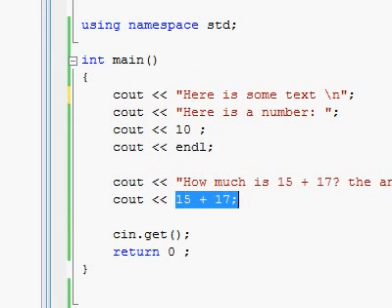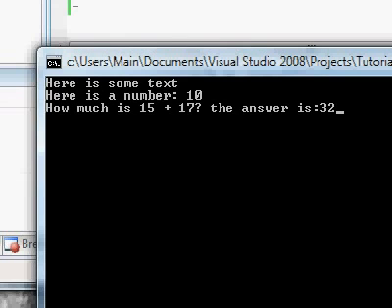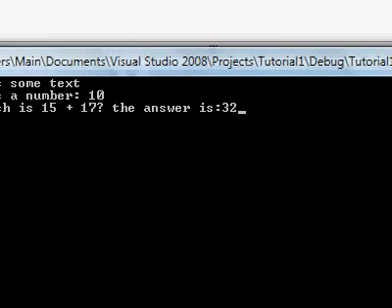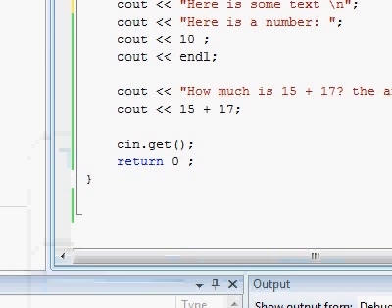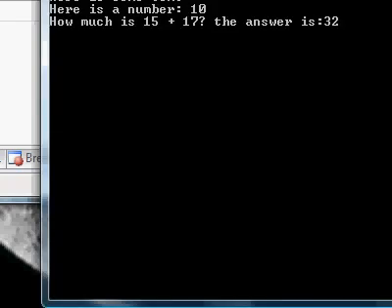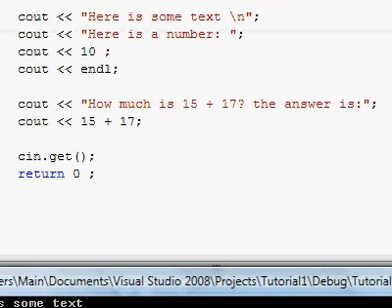And now we see we can also do mathematical calculations, since like you see over here, we have our answer to this mathematical question. Right over here, 32 is the sum of 15 plus 17. Over here the compiler did the calculation for us, and the program is printing for us the actual result. The program isn't printing just simply 15 plus 17. It's actually doing the calculation and printing for us the result in our window.